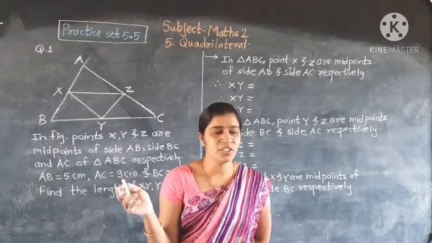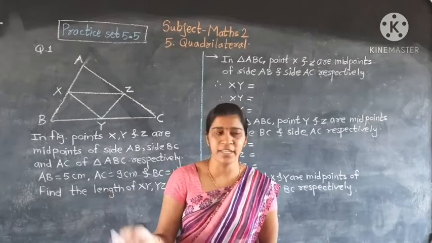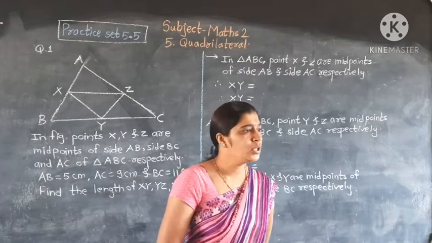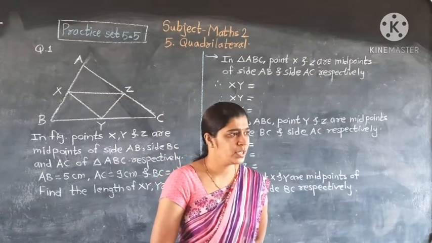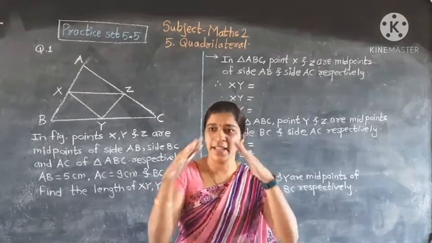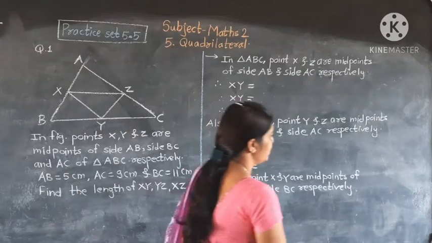The line segment joining the midpoints of any two sides of a triangle is parallel to the third side and half of it.